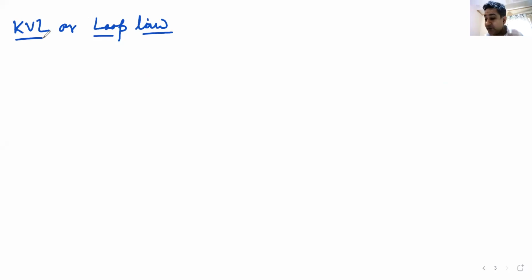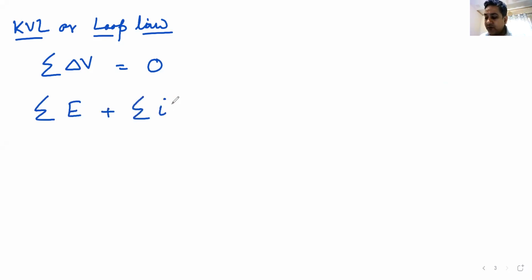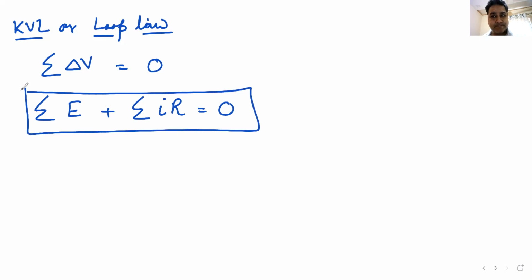So basically what does this law say? If you're moving in a loop, the summation of voltage drops, the summation of change in voltage across a loop, is equal to 0. So basically it is saying that if you move across a loop, the summation of all the EMFs plus the summation of all the values of I into R is equal to 0. Do we understand this?